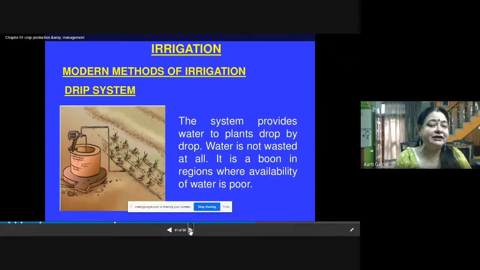Now this system provides water to plants drop by drop, and water is not wasted at all. It is a boon in regions where availability of water is poor, because we are saving a lot of water which is otherwise going to waste by evaporation.